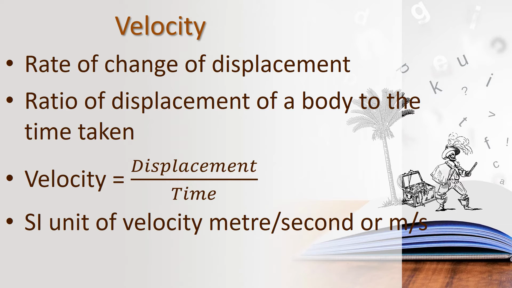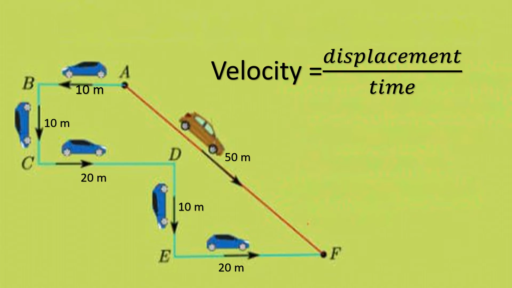Okay, in the last class we have learnt about distance and displacement. So children, what is meant by distance? The actual length of the path taken by a moving body. If you are going to a place, the actual path, the proper road that you travel on, that is called the distance traveled.